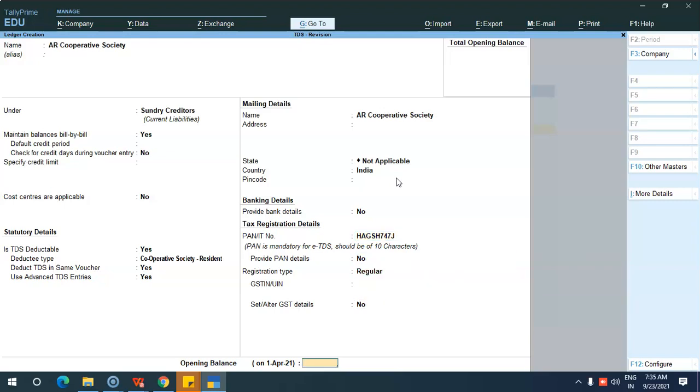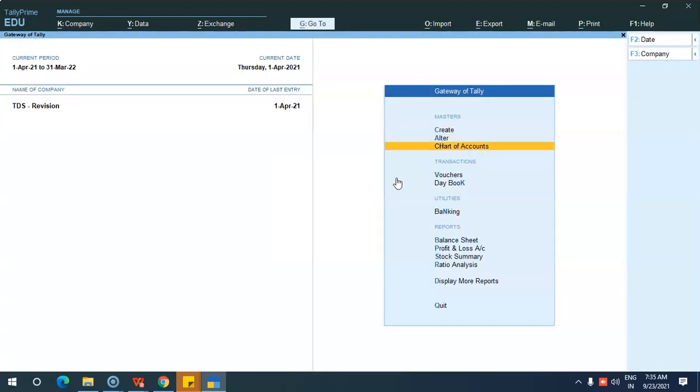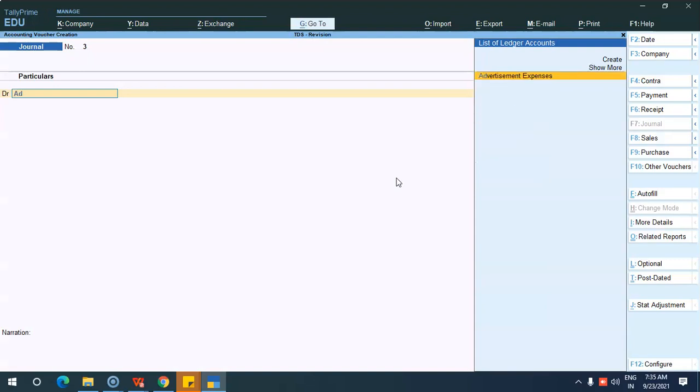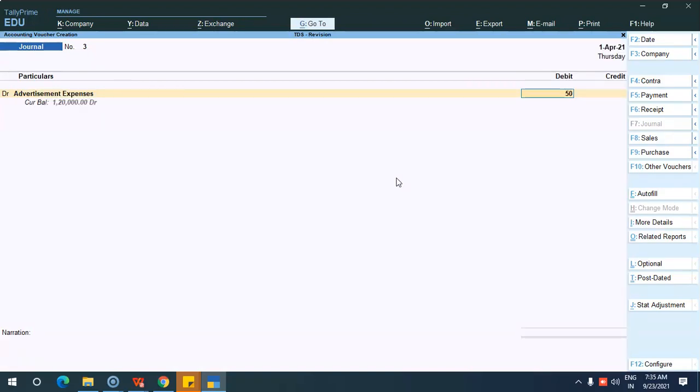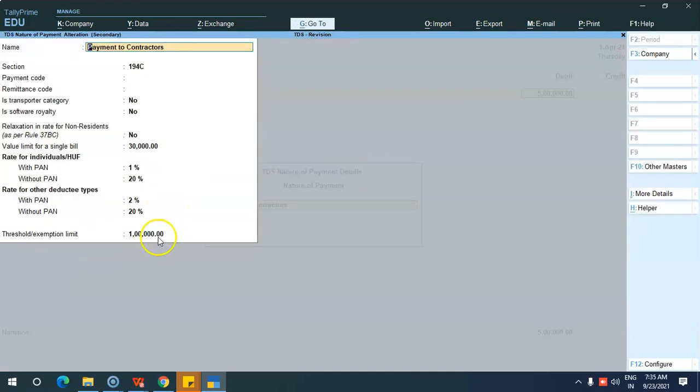Just give enter. Okay, so we can do the voucher entry now. So it's payment to contractors, advertisement expenses 5 lakh. So payment to contractors above 1 lakh,